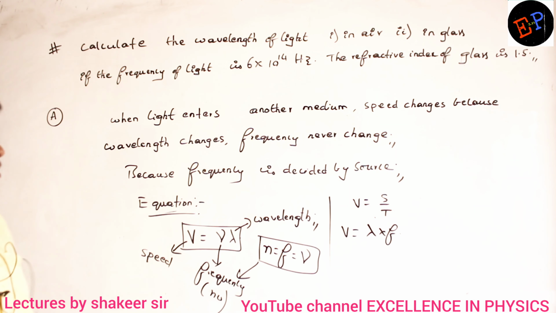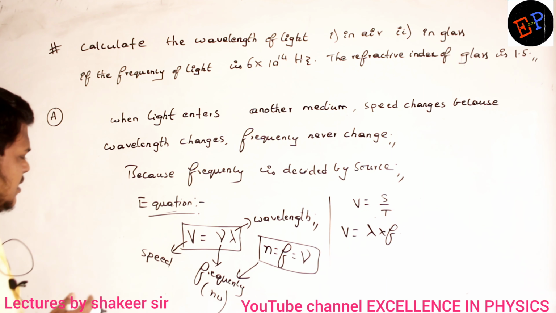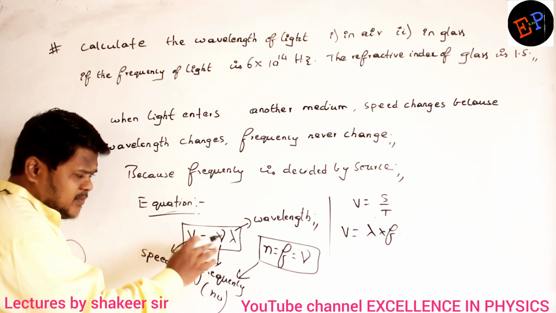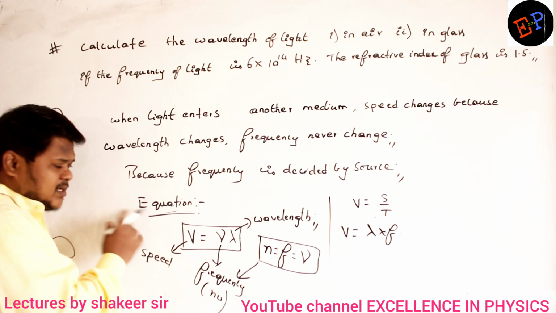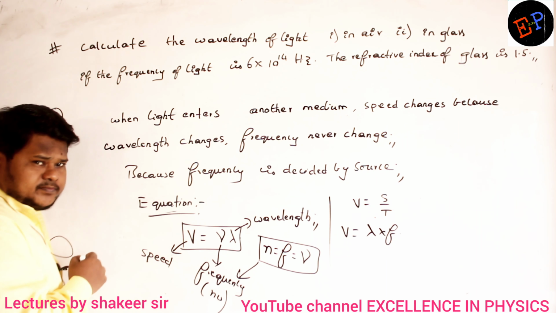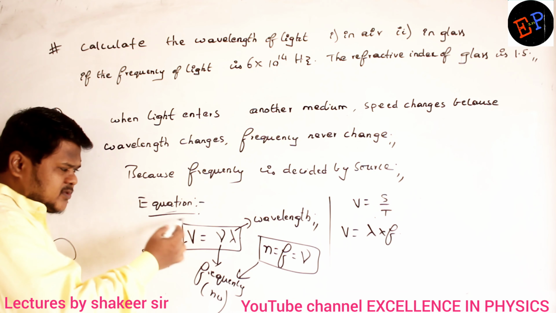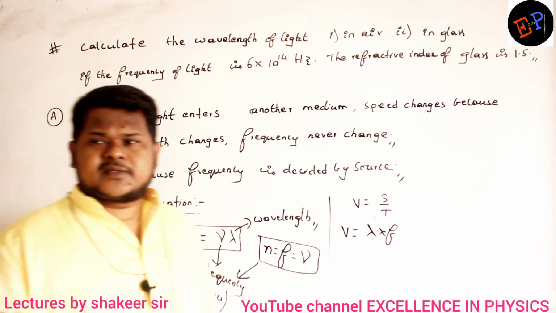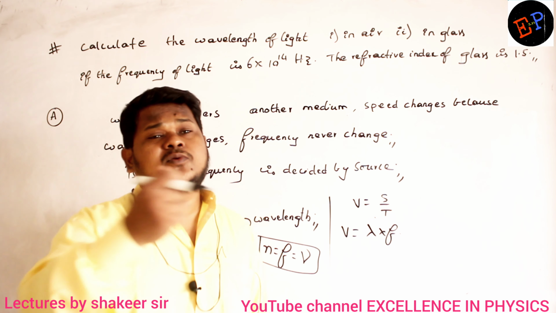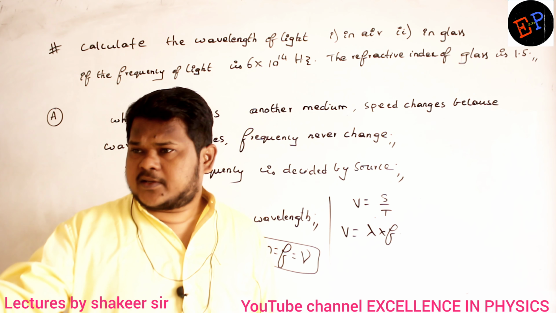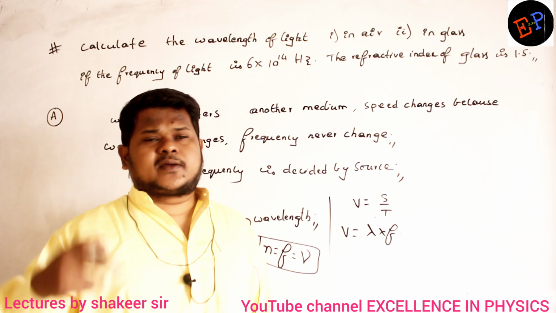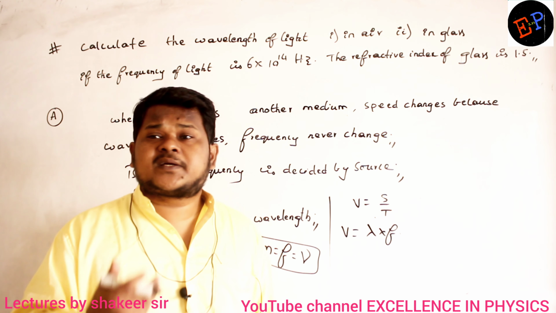Okay. So now, when light enters from one medium to another medium, definitely speed changes. For example, if light is entering from a denser medium to a rarer medium, then what happens to the speed of light?